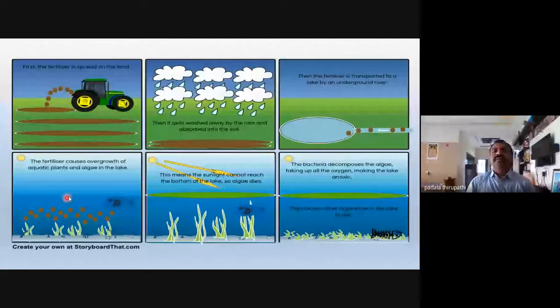Then this image shows that fertilizers cause overgrowth of aquatic plants and algae in the lake, especially blue-green algae, my dear friends. This blue-green algae covers the surface of the fresh water in the lake or pond, the stagnant water. This means the sunlight cannot reach the bottom of the lake, so the algae die.